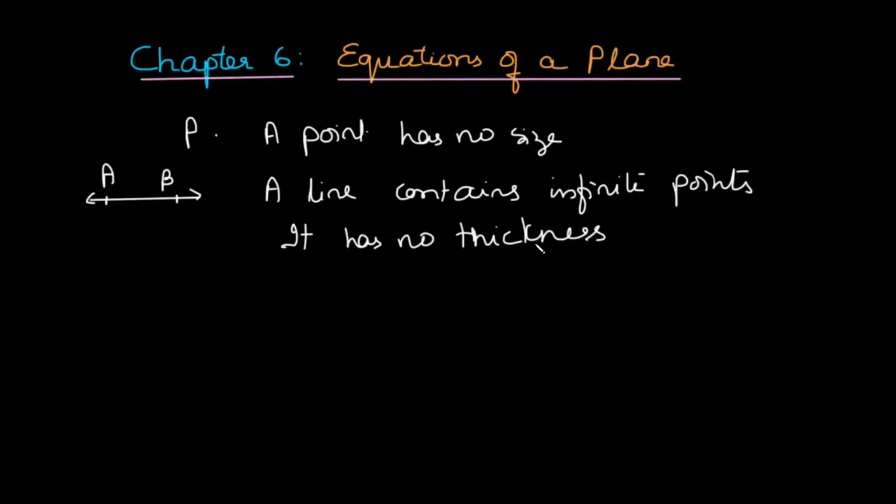Why does it have no thickness? Because it is made up of only points on it. So it does not have any thickness. Now, what about a plane? If this is a plane, so suppose we draw a plane like this. We say that a plane is a flat surface. So a plane is a flat surface.